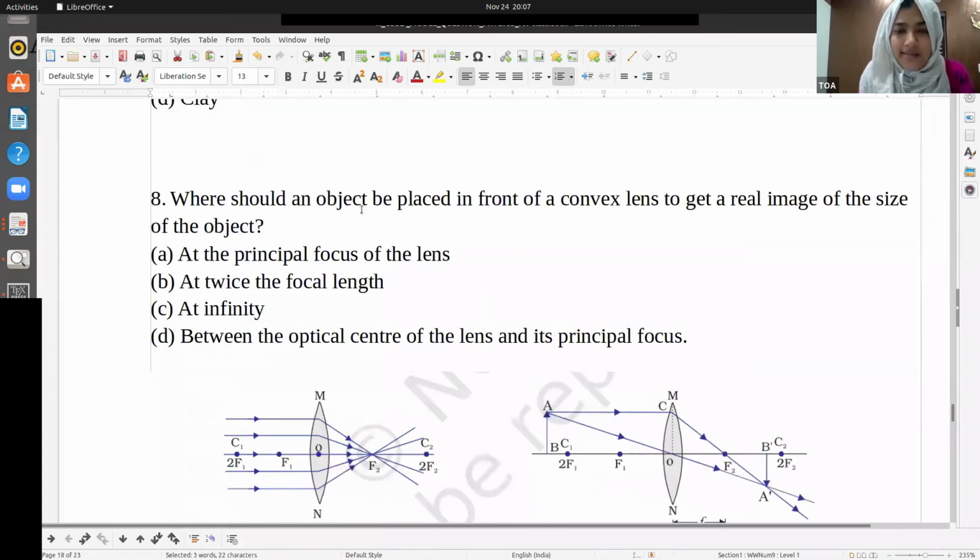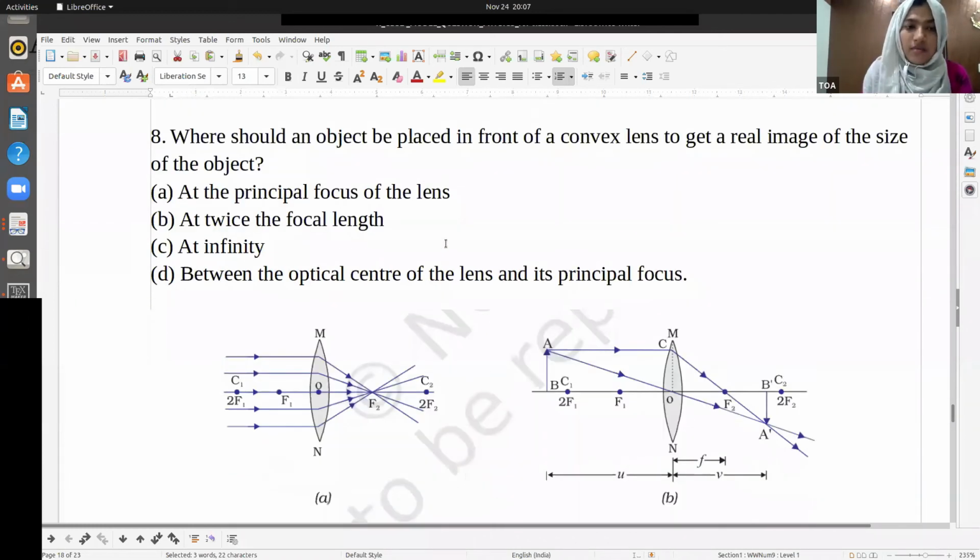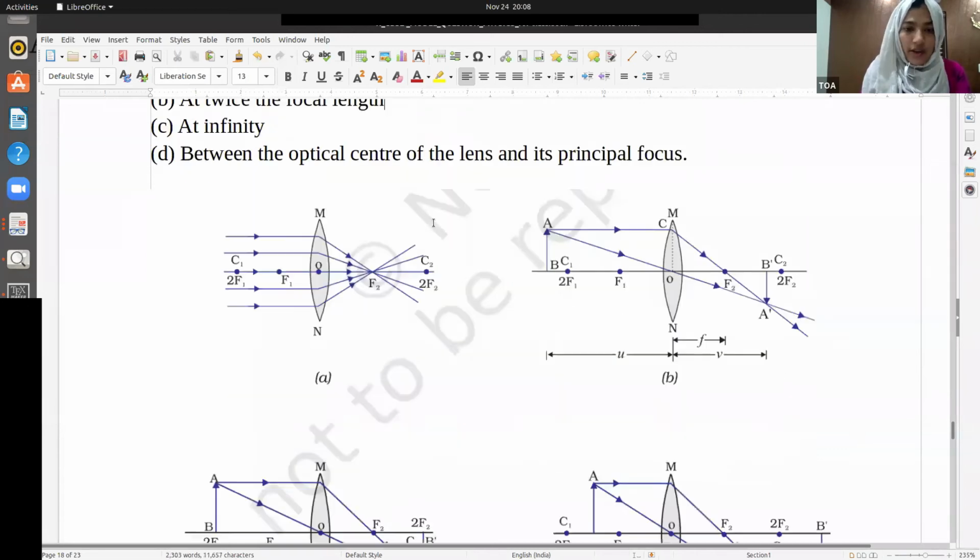Where should an object be placed in front of a convex lens to get a real image of the size of the object? At twice the focal length, at C. The option at C is not there, so it's twice the focal length. I told you the relation between C and F: C is nothing but 2F. So it's twice the focal length, and the answer is this one.